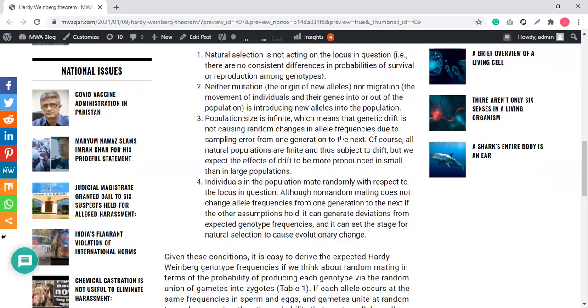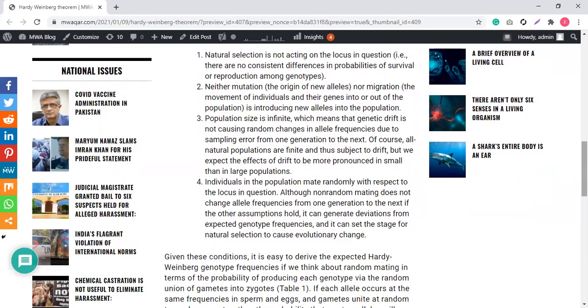And mutation can also happen. Mutation also changes the population scenarios. If any mutation occurs inside the body, you cannot control it. How can you control the individual's inside mechanisms? How can you control the chemical mechanisms inside the person? And again, how can you control the migration of individuals at the higher level? This is not possible.